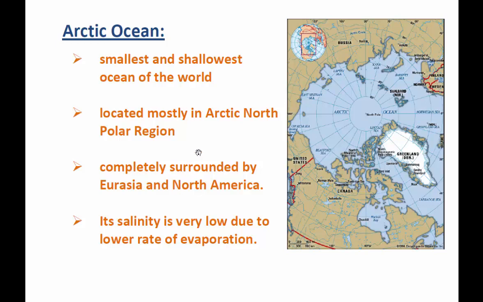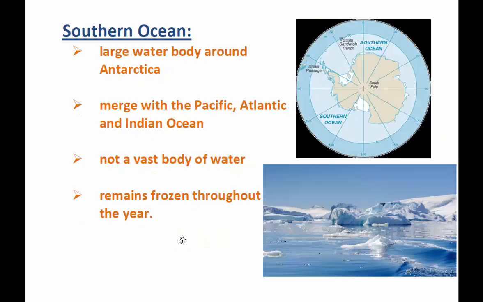Let's go to the next one, Southern Ocean. Actually, this is a large water body around Antarctica. You might have heard of the continent Antarctica. And it merges with the Pacific, Atlantic and the Indian Ocean, right? And it is not a very vast body of water. One of the reasons is it remains frozen throughout the year.